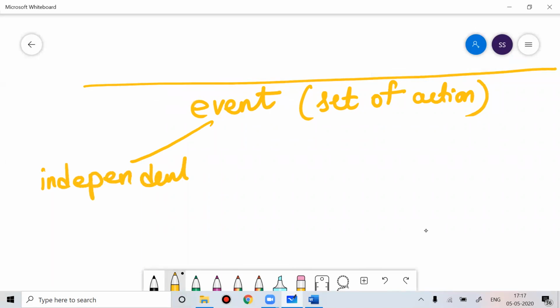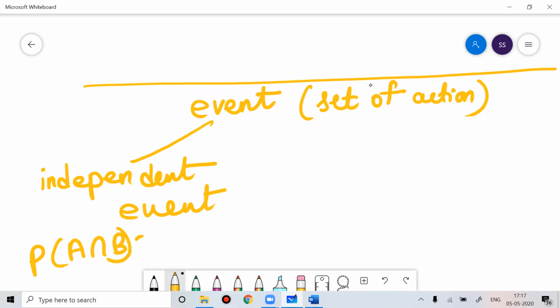When we have independent events, then probability of A intersection B is equal to probability of A into probability of B. I hope everyone understands what A intersection B means: both A and B together. So that is probability of A into probability of B.